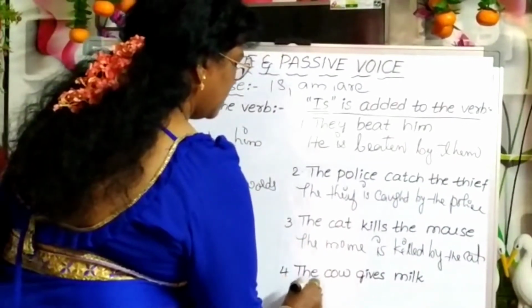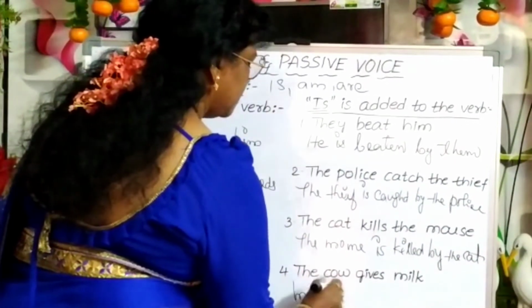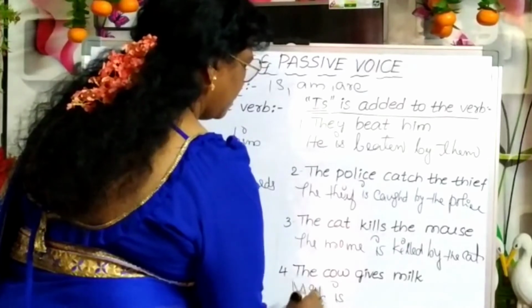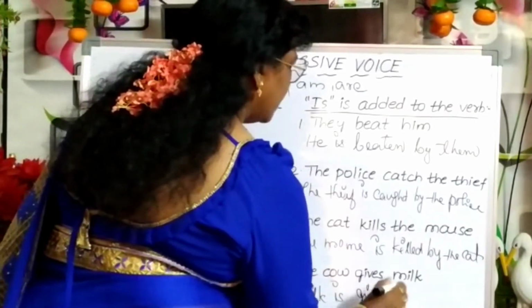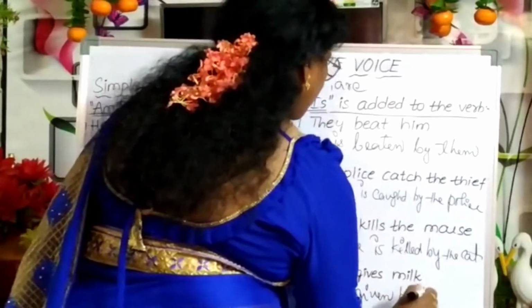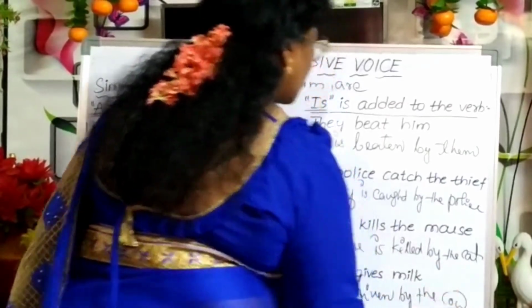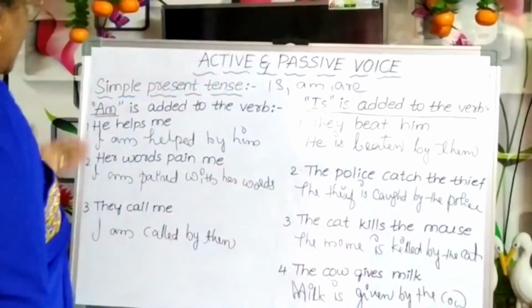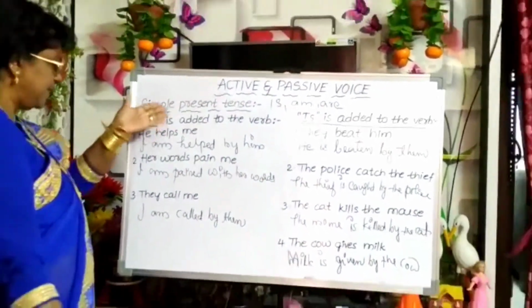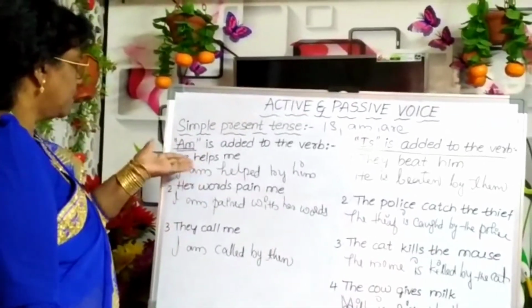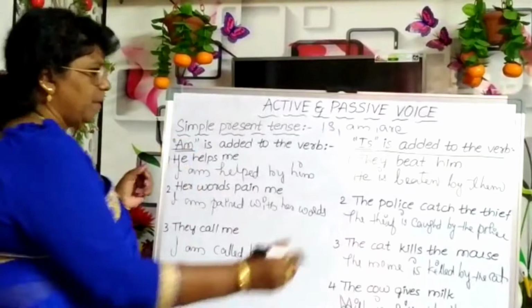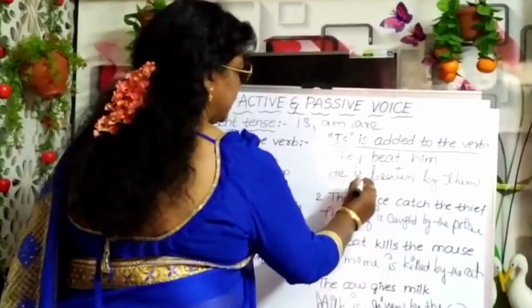Then the cow gives milk. Milk is given by the cow. So here, what have you observed? From this side, let us see how we used am: we have added am to the verb. And here you have observed is.